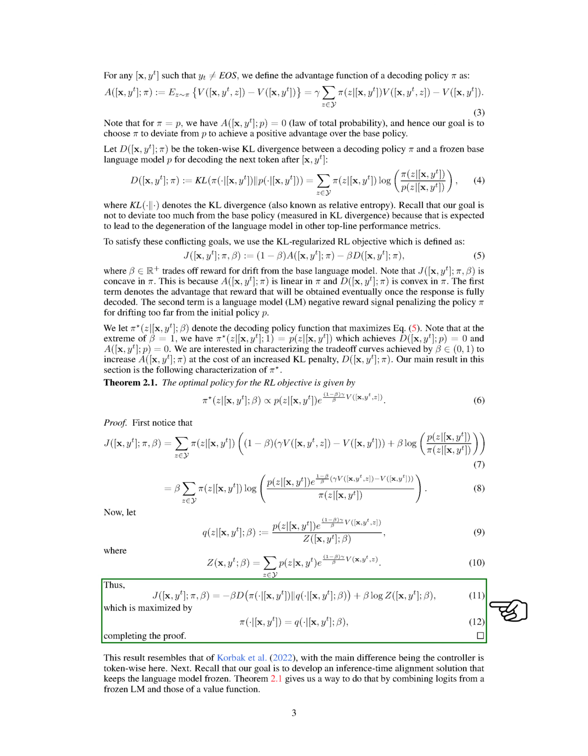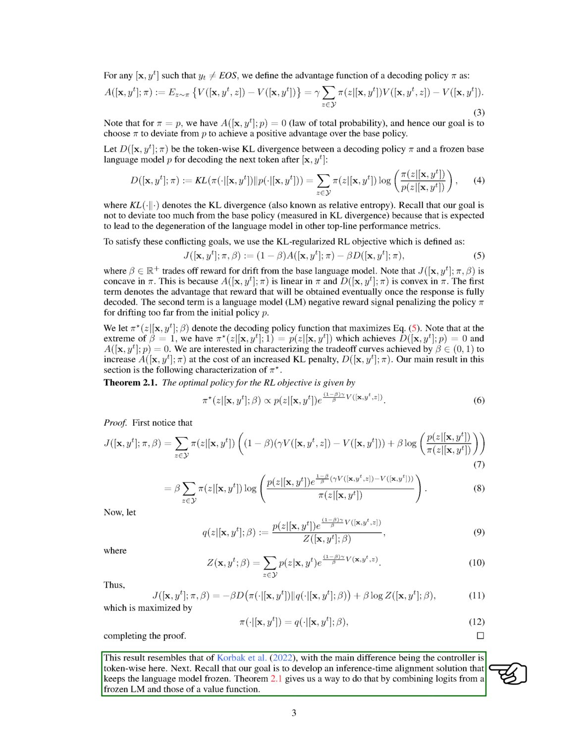This result resembles that of previous work, with the main difference being the controller is token-wise here. Our goal is to develop an inference-time alignment solution that keeps the language model frozen. This theorem gives us a way to do that by combining logits from a frozen LM and those of a value function.